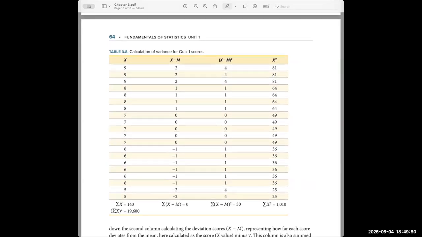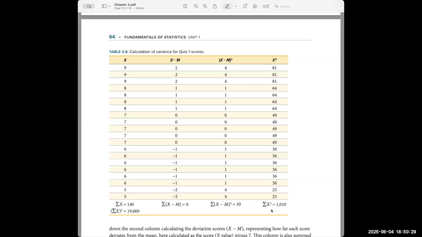There is another way to go from the data set of X to the standard deviation, and it doesn't involve the absolute deviations and the squared deviations. We skip over those, and you're going to see that in my calculations, and we go right to squaring each value of X. So 9 times 9 is 81. 8 squared is 64. 7 squared is 49. 6 squared is 36. 5 squared is 25.